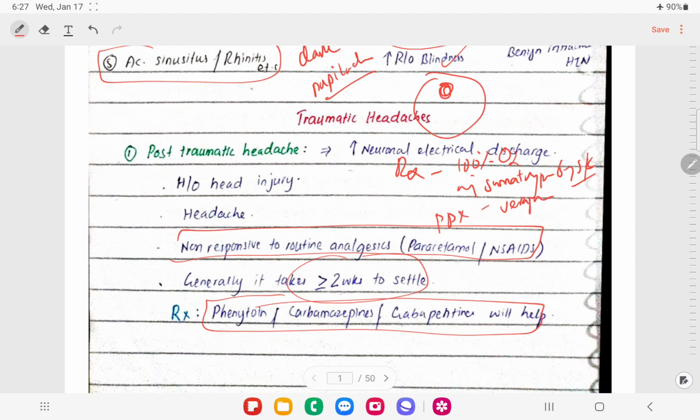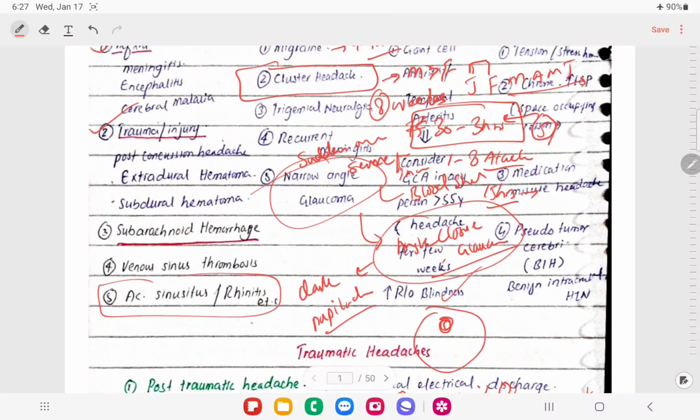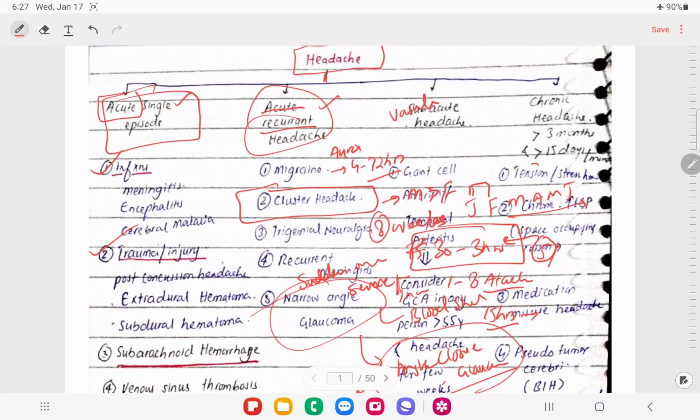So it is a calcium channel blocker. In the migraine part, for an acute attack we give paracetamol and NSAIDs, and for prophylaxis we give propranolol, right? But here, we have to give the calcium channel blocker, right? So that's all about cluster headache.